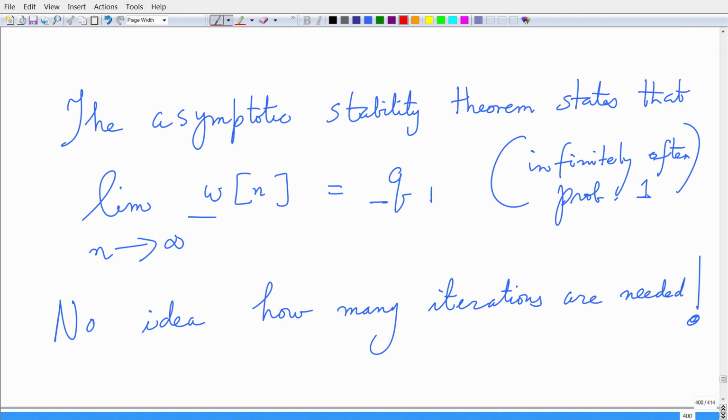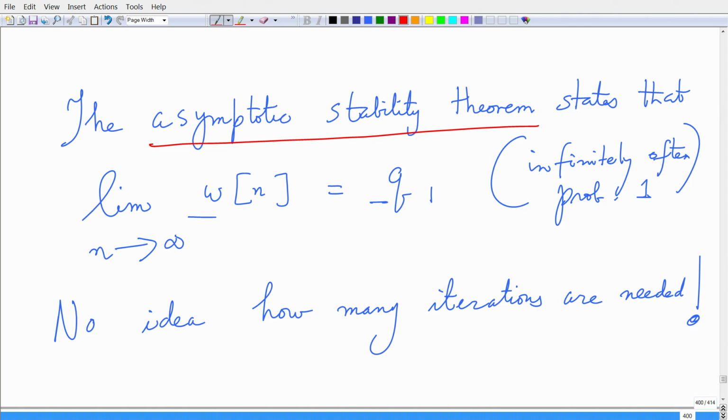The asymptotic stability theorem states that the limit of this vector W n as n goes to infinity is q1, which is this vector q1, and this happens infinitely often with probability 1.